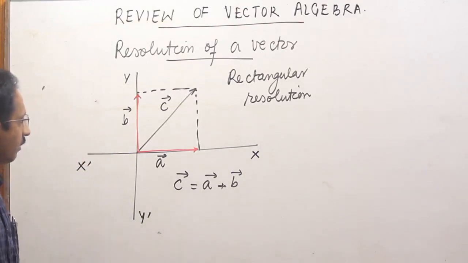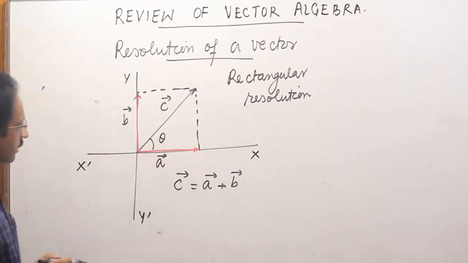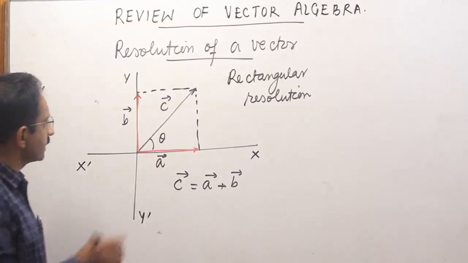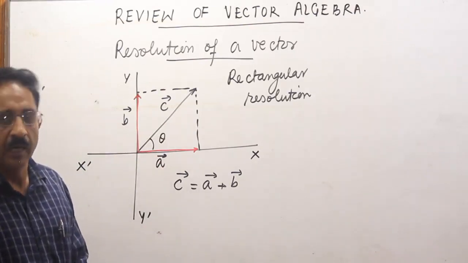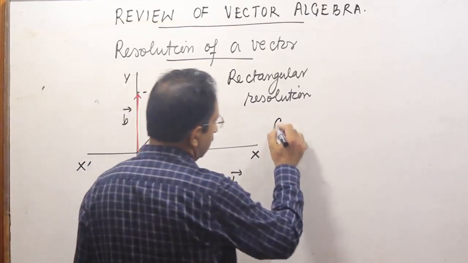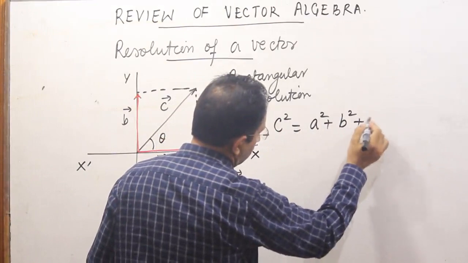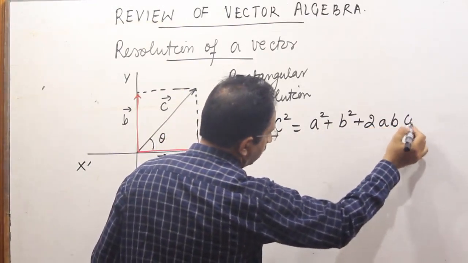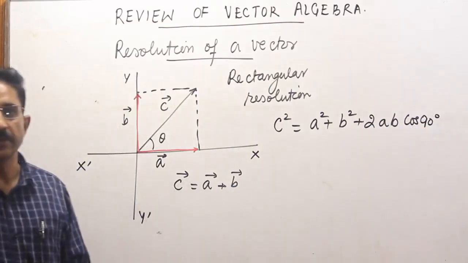Now this method of splitting gives another very important result. The result is that if I have to express magnitude of C in terms of magnitude of A and B, I will continue working with parallelogram law, but in this case you will see that C square becomes equal to A square plus B square plus 2AB cos of the angle between A and B. I know that the angle between A and B is 90 degrees.